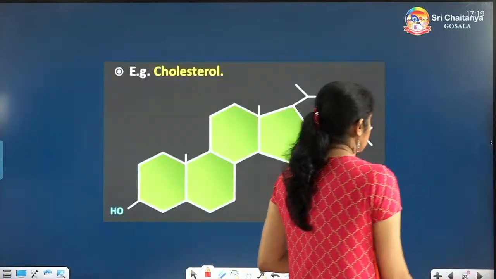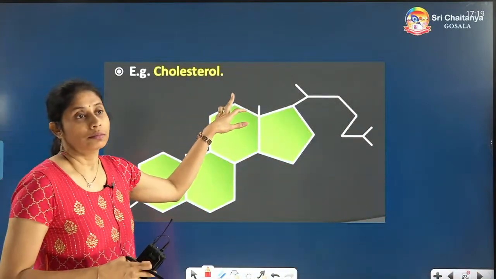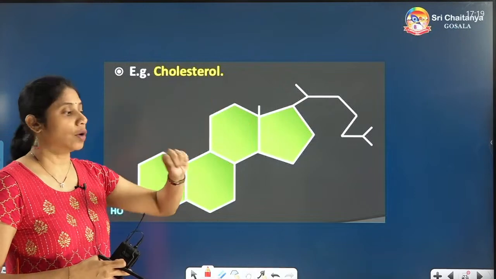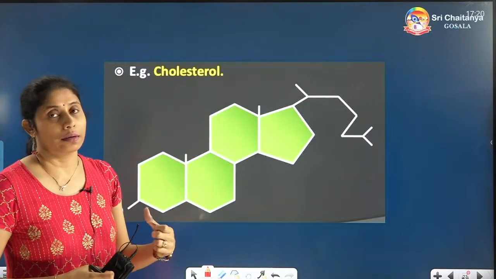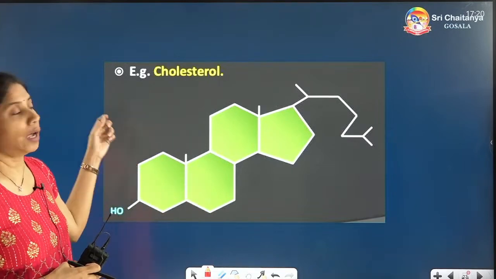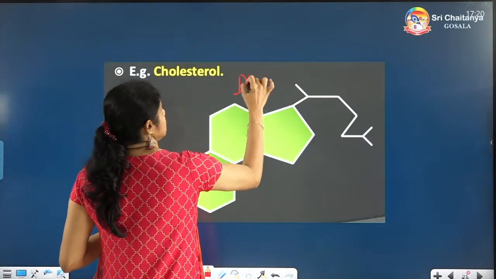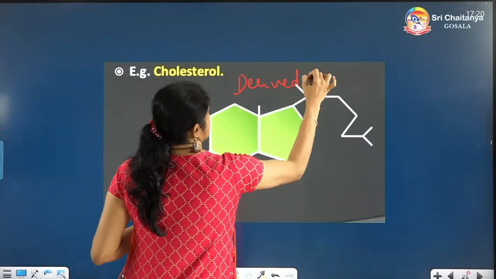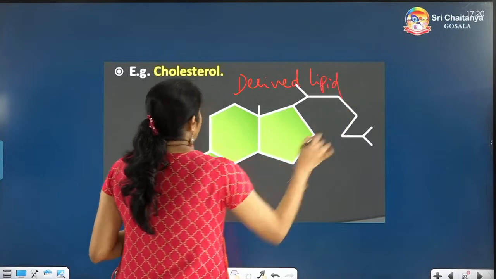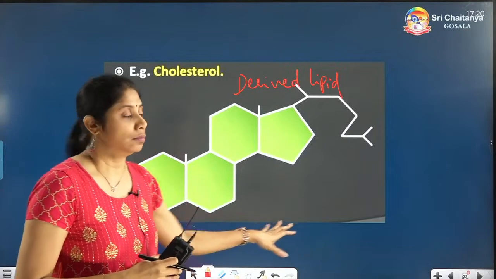Examples, ma. Next, one more example of lipid is cholesterol. You know, so many people have cholesterol in their blood, below the skin, inside the blood vessels. This is cholesterol, which is one more lipid-like compound, or we can say a derived lipid. By looking at this structure, you have to make out this is cholesterol.